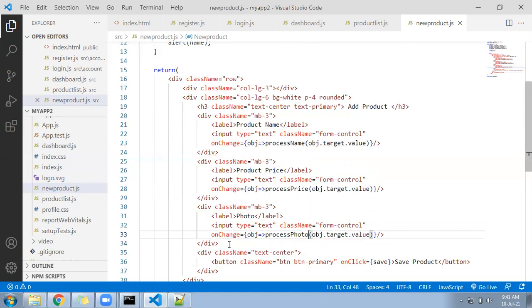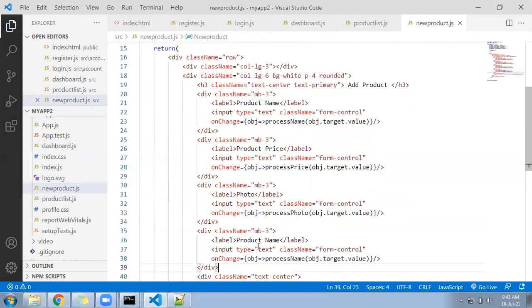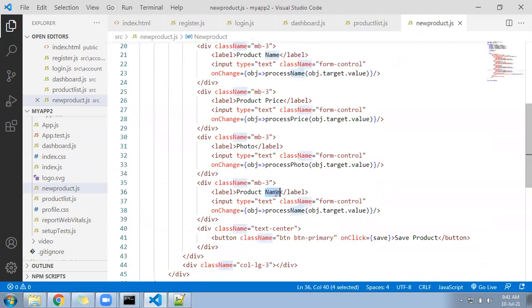Process photo, and keep the details in the last as a text area. Product details as a text area. Process details. Process details.